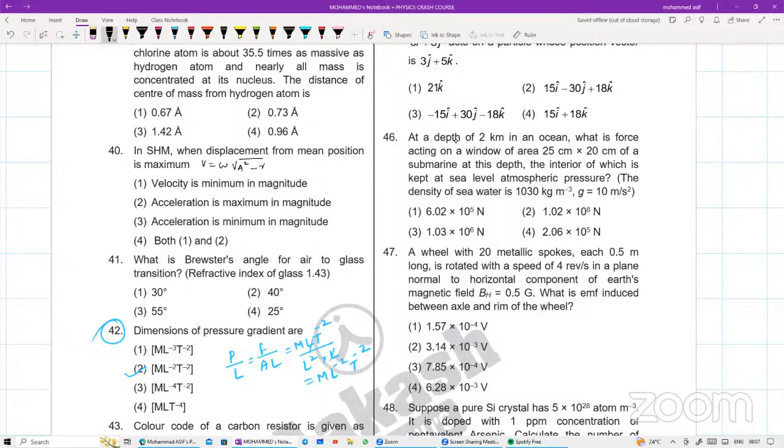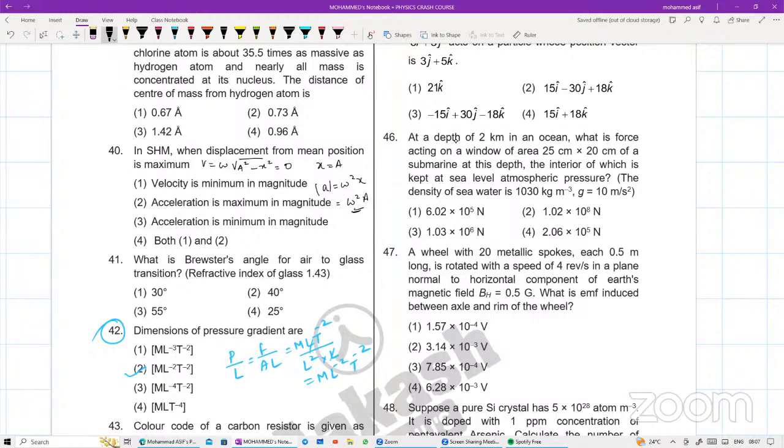Amplitude square minus X square. What did it say? X is equal to the maximum. If X takes this value, the velocity value becomes 0. So what will the acceleration be? A is equal to omega square into X, taking the magnitude basically, isn't it? When X is equal to A, omega square into A will become maxima. Direct question. So acceleration is minimum in magnitude.